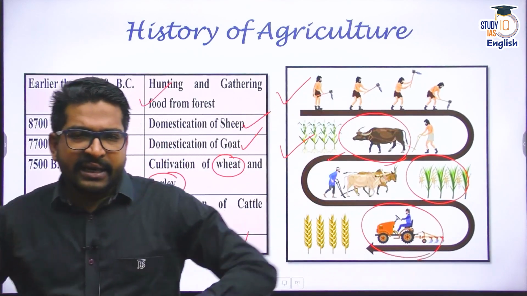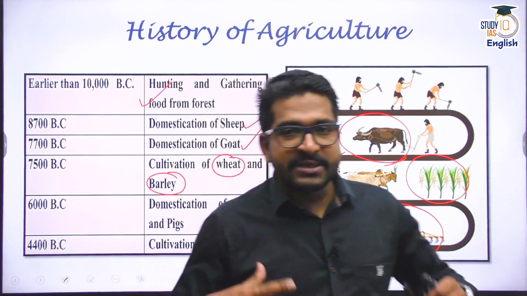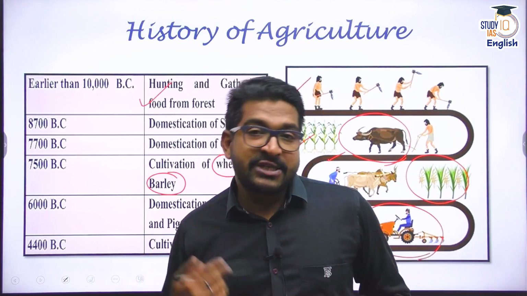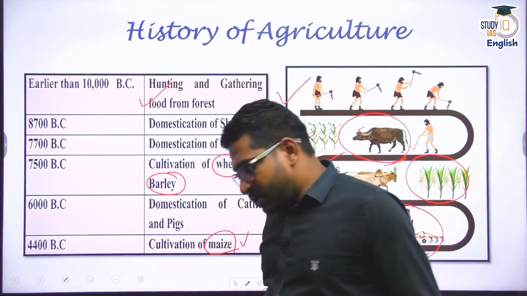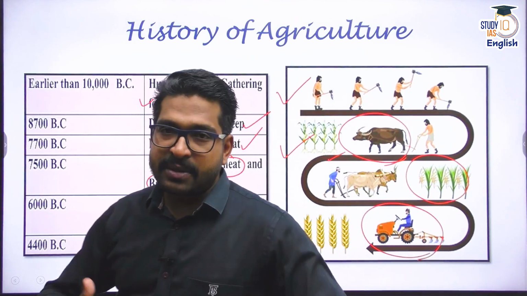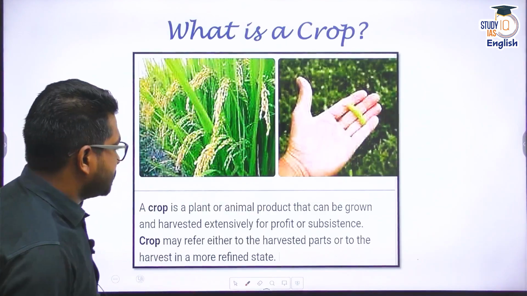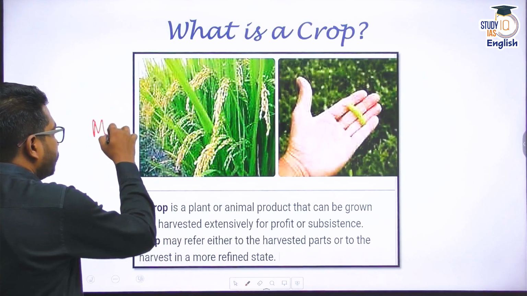So what we have established till now is that for our survival, we need food and we need enormous amount of food. That's why we go for massive crop production, right? Now, crop production means producing some sort of food grain, some sort of crop. What is the basic definition of a crop? First of all, this is very important from the MCQ point of view.